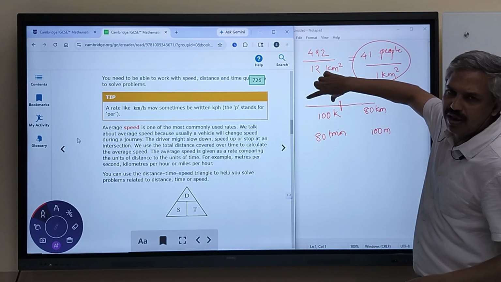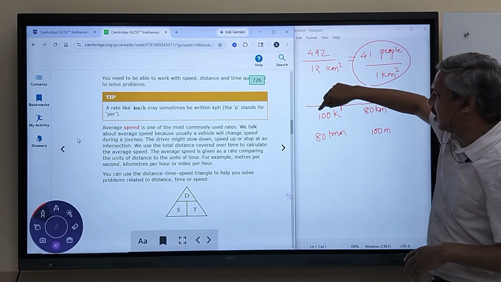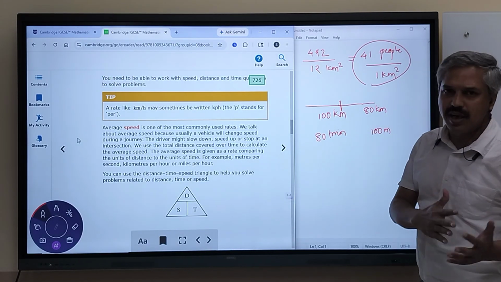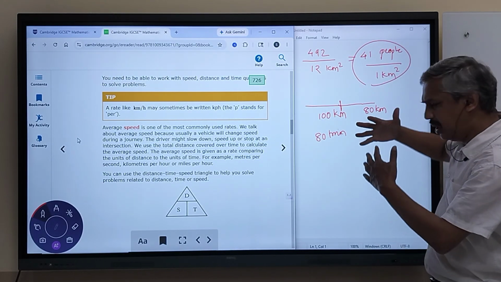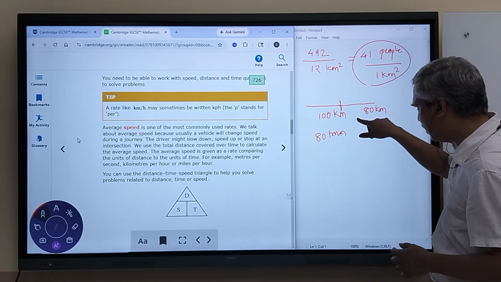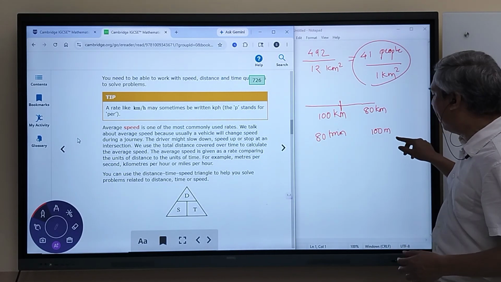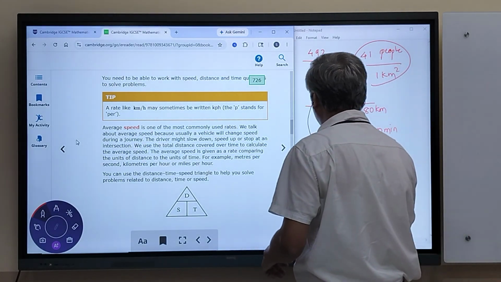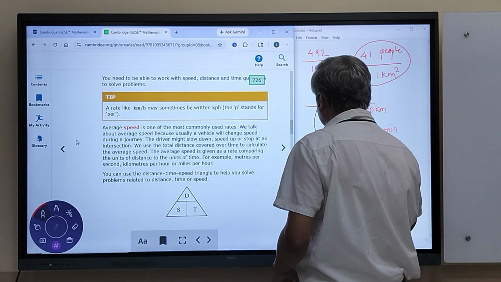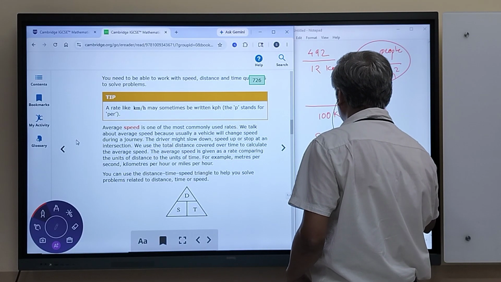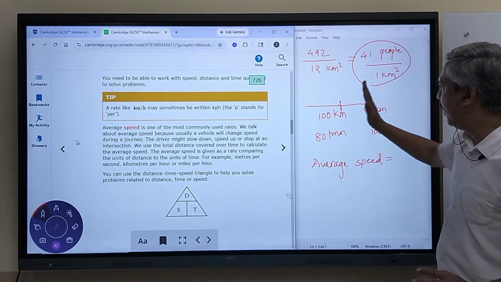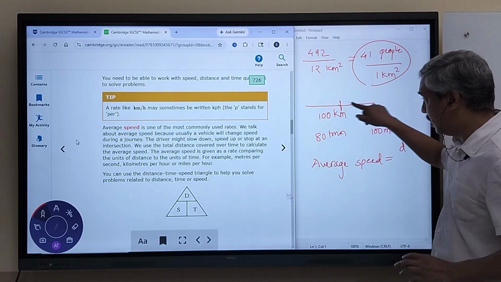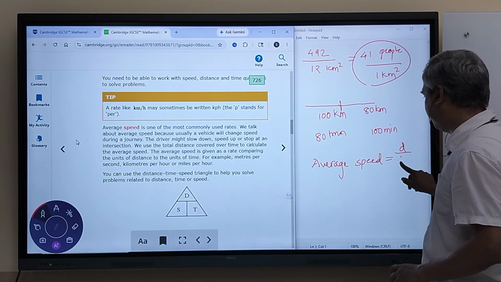Here the speed was pretty fast, pretty large, because you covered more distance in lesser time. In this case, the speed was reduced because you were covering less distance in a greater time. But all of this put together is what we call average velocity or average speed. Average speed means the speed of the entire journey taken together, and that is the total distance upon total time.